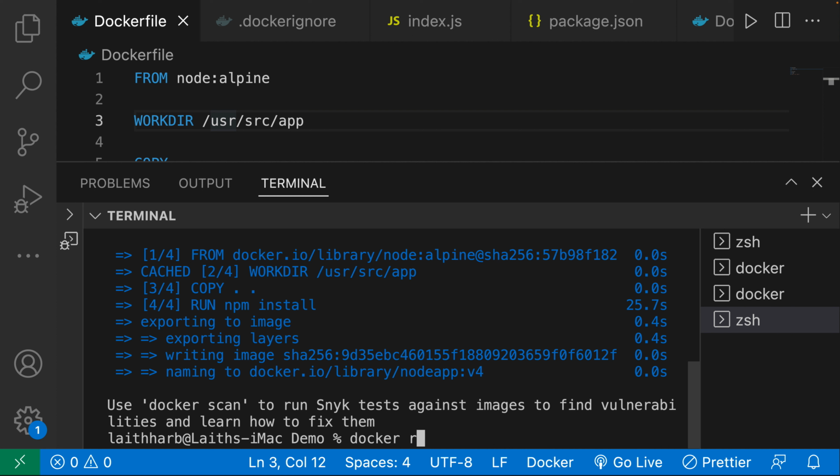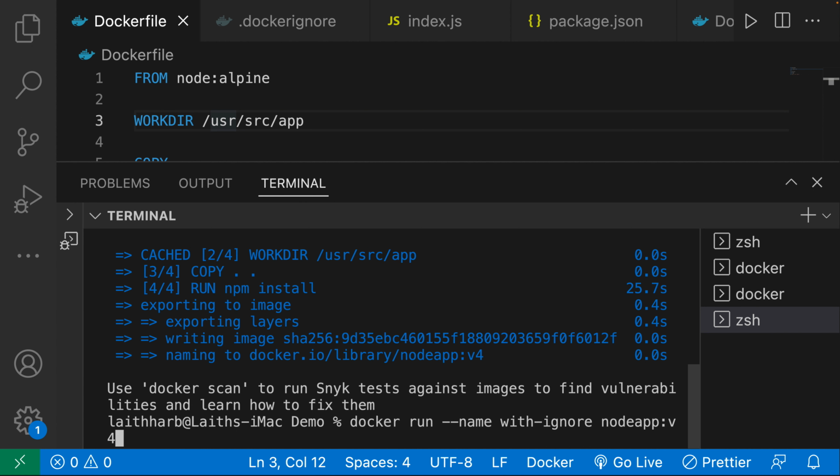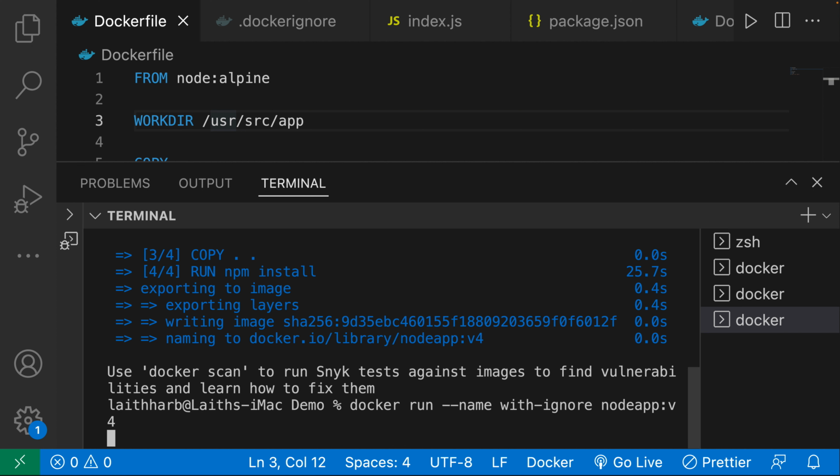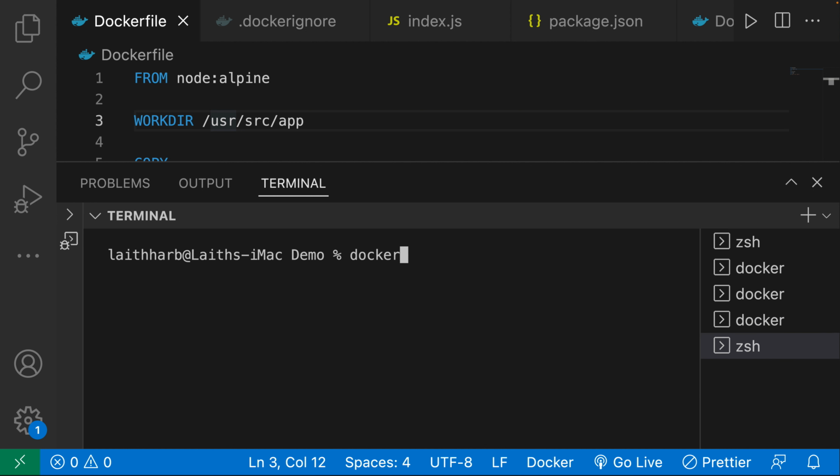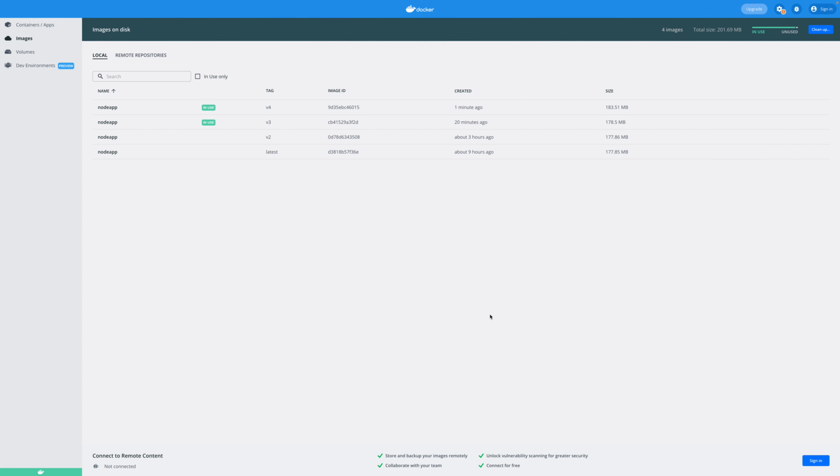Okay, so now I'm just going to do a docker run. I'm not going to have any ports because I'm just going to exec into this. So I'm going to say docker run --name, I'm going to say here with-ignore, and then over here, we're just going to say the node-app version 4. So let's go ahead and run this. You can see here that it is indeed running. So I'm going to exec into this. So let's just go ahead, exec -it. I already forget what it was called.